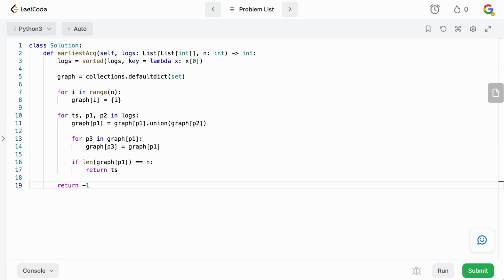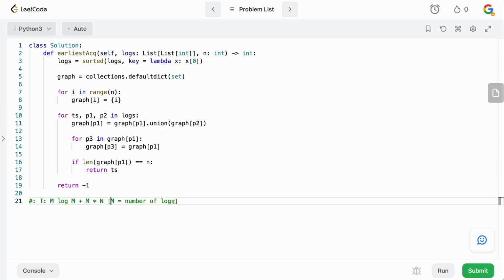My recorder actually cut out there, so I didn't get to do the time and space complexity, but basically for the time complexity, we see that we have a sort here. So what is the time complexity for the sort? Well, if we have m logs, then sorting it is going to be m log m, where m equals the number of logs. And then we also have to account for the logs. There are m logs, and what happens here is we do unions, and the complexity of the unions is going to depend on n. So this is m times n.